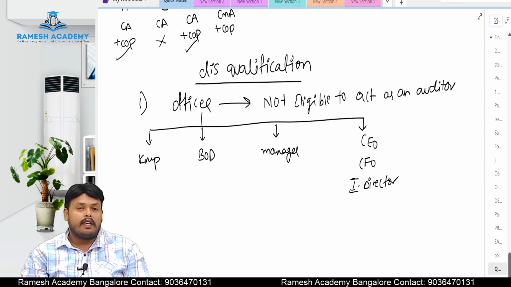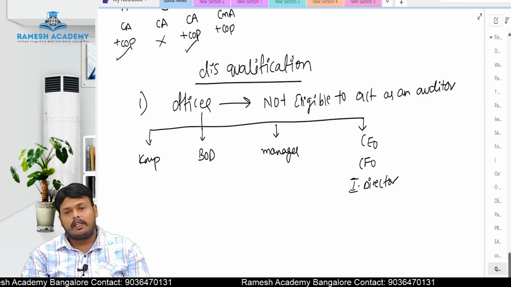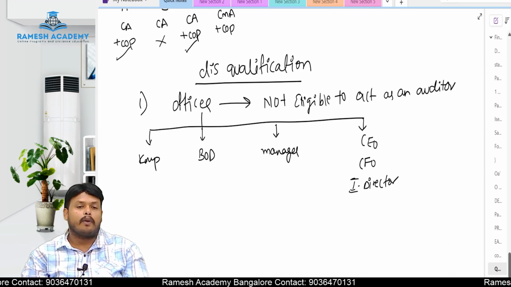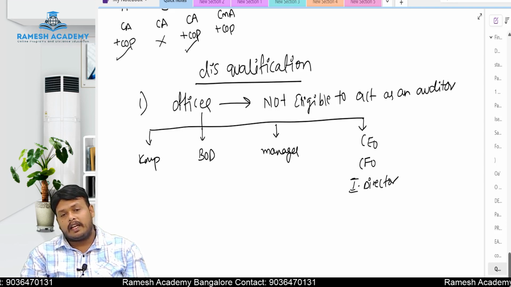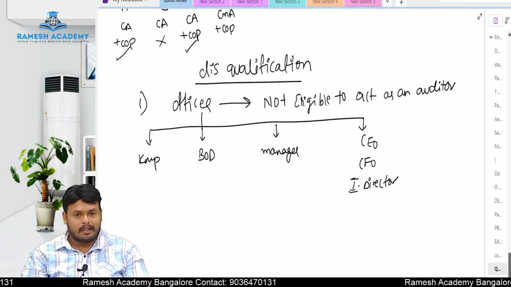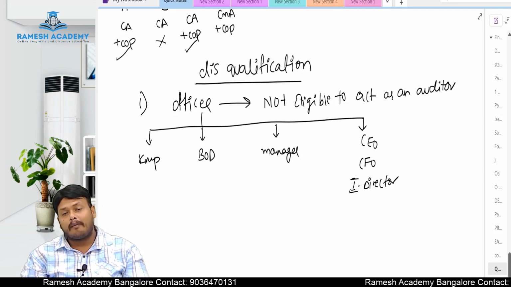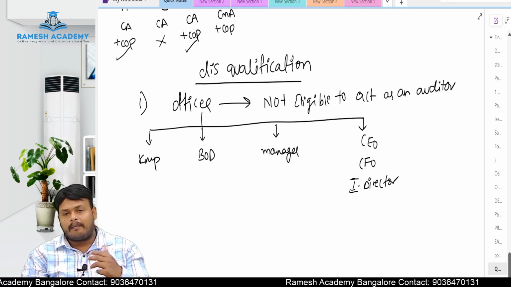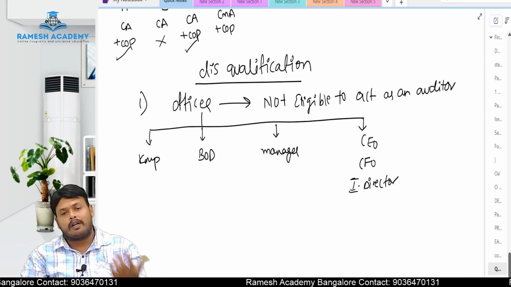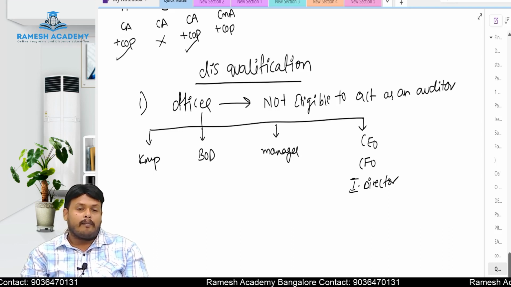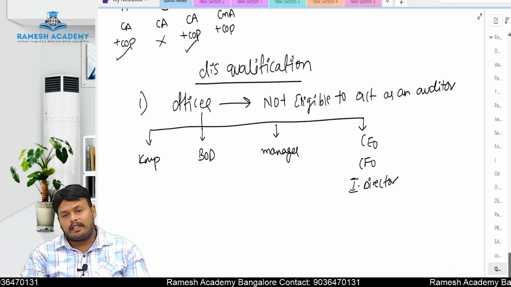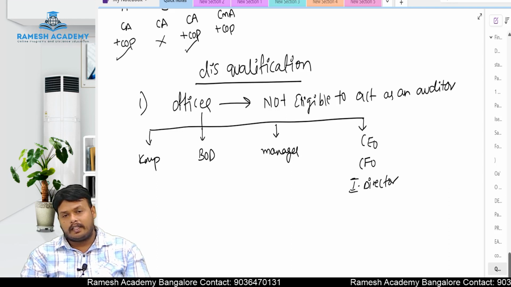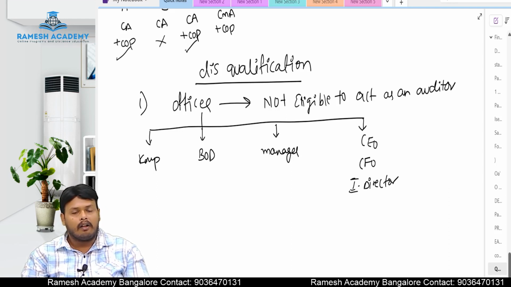First one is what, Nana? Key managerial person. A key managerial person is nothing but you are the key person of a company. For your company, yourself, you cannot be appointed as an auditor. Why? Because here independence will be compromised. Auditor is an independent person who will examine the books of accounts and express his opinion thereon. So you are a key managerial person of the company and you are going to audit your company by yourself. In that case, independence will be compromised and the audit definition will not survive. That is the reason a key managerial person is not allowed to act as an auditor.